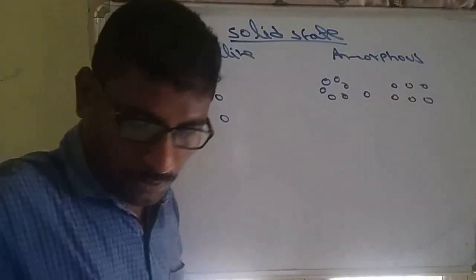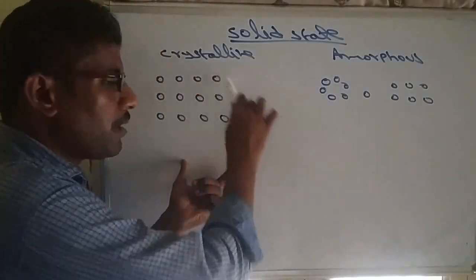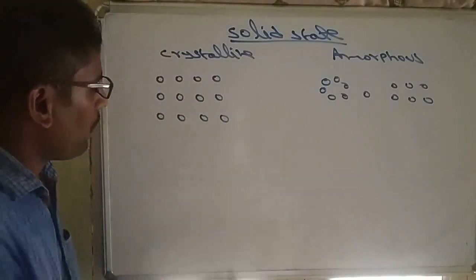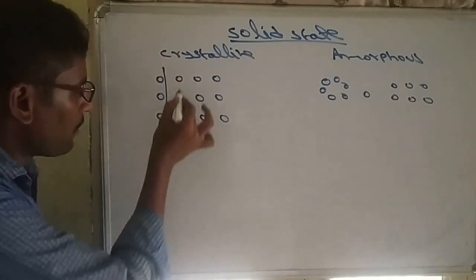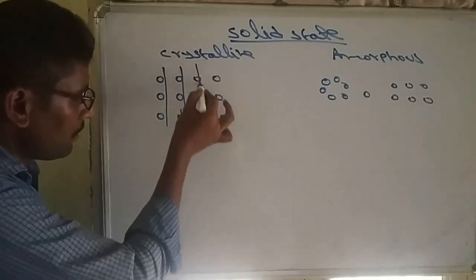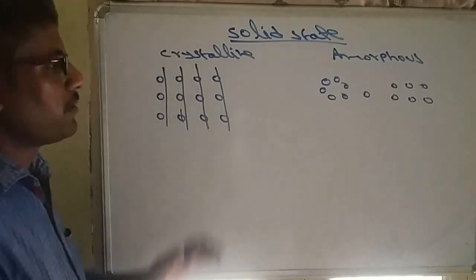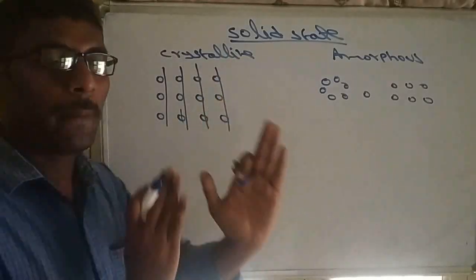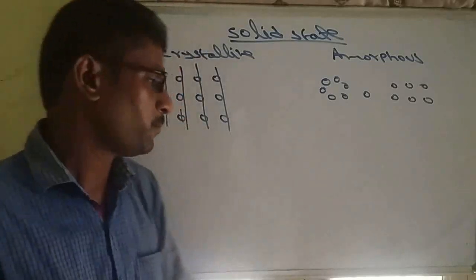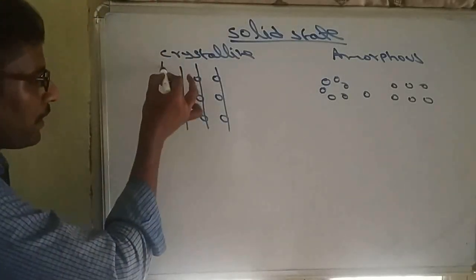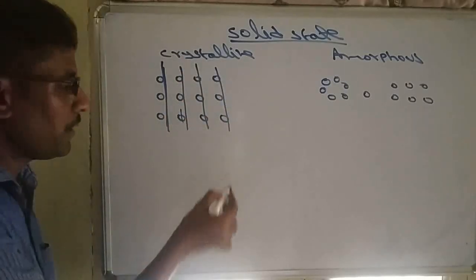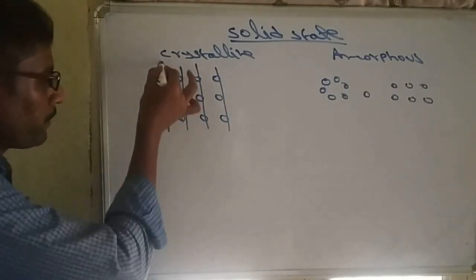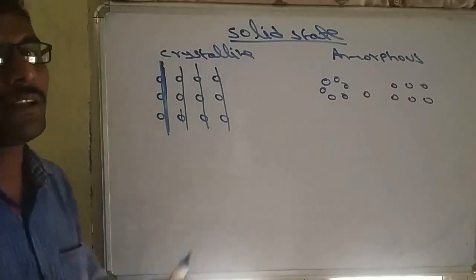Now, in crystalline solids, because of regular arrangement, all particles are present in planes. All these particles are present in one plane, these are present in one plane, like this. That's why when we cut any crystalline solid with a knife, it will show a smooth plane. That is called clean cleavage.